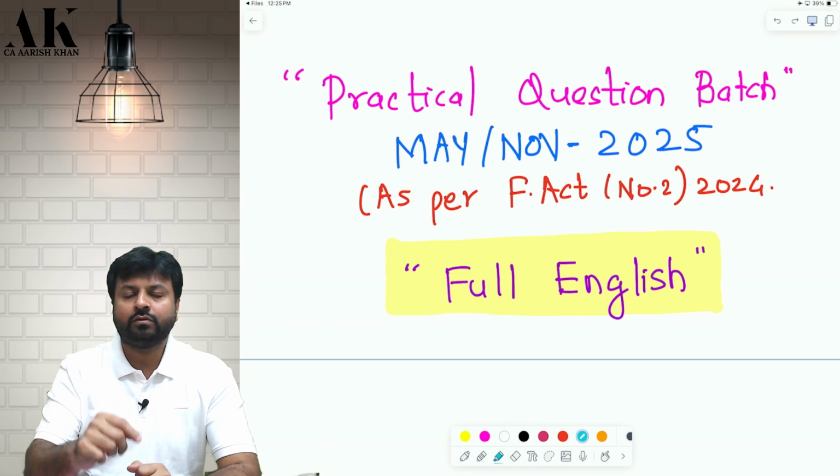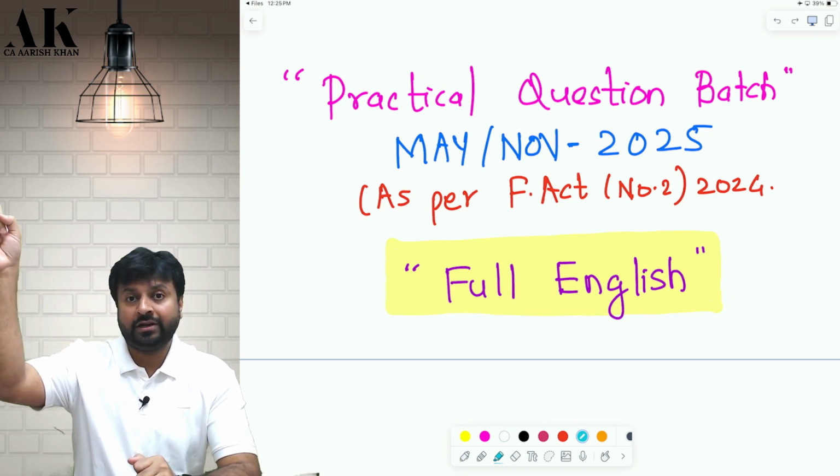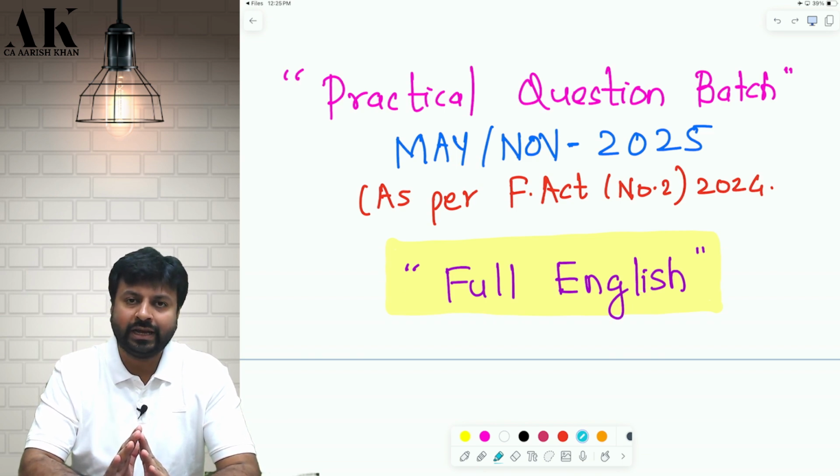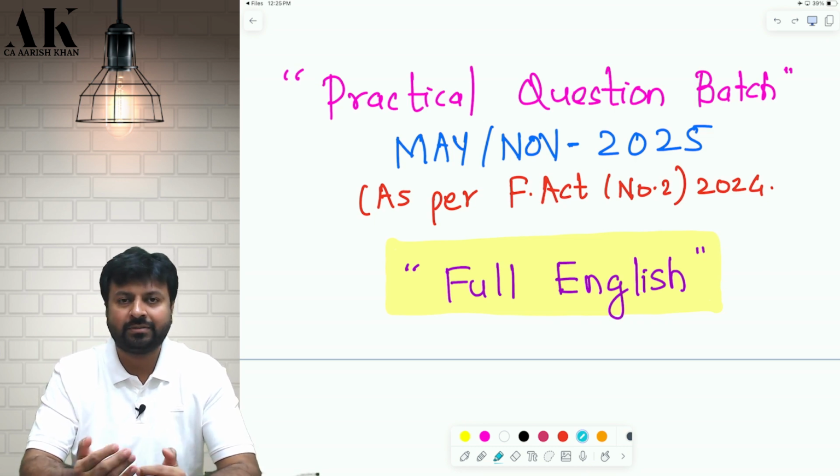The next year budget of 2025 will be applicable for May 26 and November 26. So if you are giving exams in May 25 and November 25, this is an absolutely ideal batch for you. You don't have to worry about anything. Okay, it is fully updated. About the updation, about the latest amendments, I'll be talking in a while. Now, how we are going to go about with this batch?